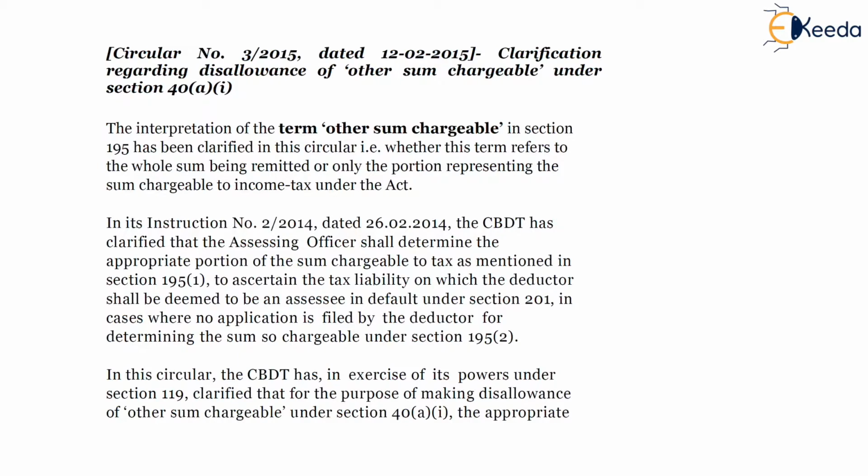If any expenditure is partly taxable and partly exempt in the hands of the non-resident, then what should be the situation? It has been clarified by CBDT that only on the portion which is chargeable to tax are taxes supposed to be deducted and paid by the SSC, and accordingly provisions of section 40A1 apply.